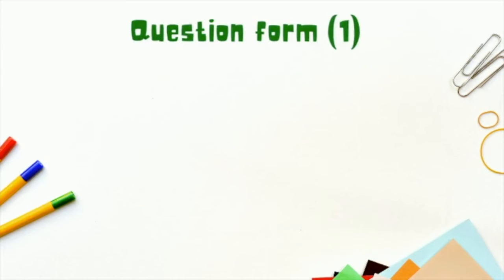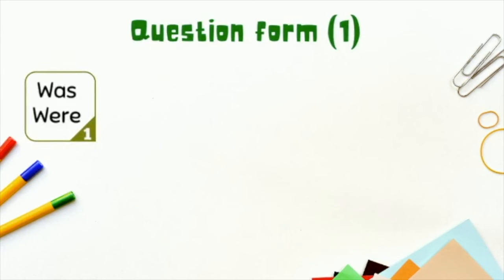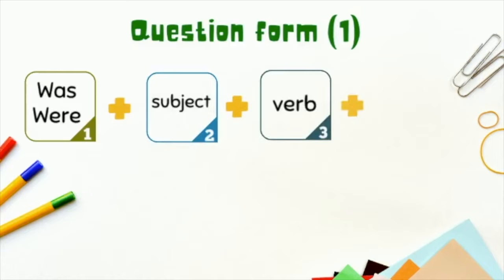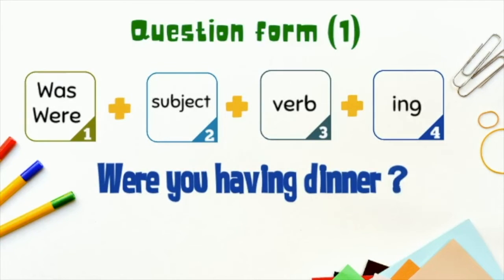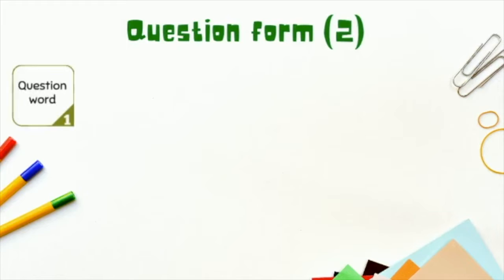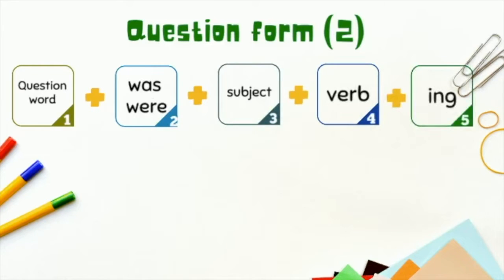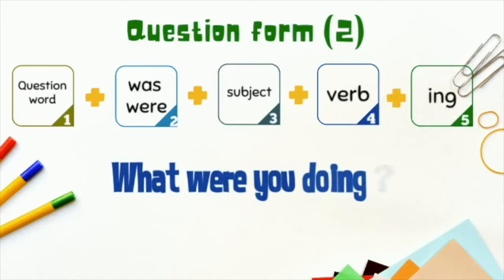We can ask questions using the past continuous tense. The first kind of question is a yes-no question. We use was or were at the beginning of the question, and then a subject, a verb, and ing. For example, were you having dinner? We can also use question words, was or were, the subject, a verb, and an ing. For example, what were you doing?